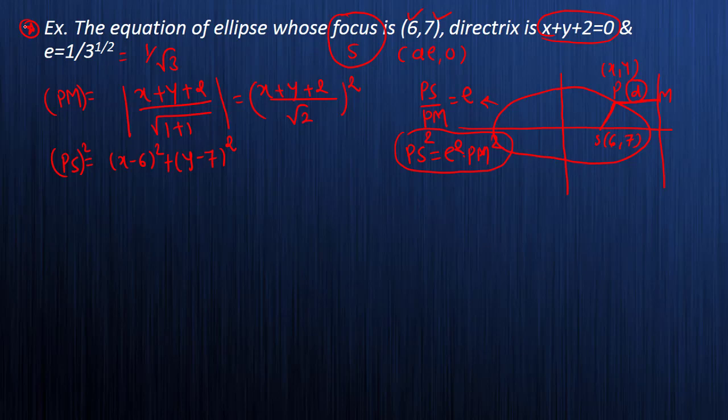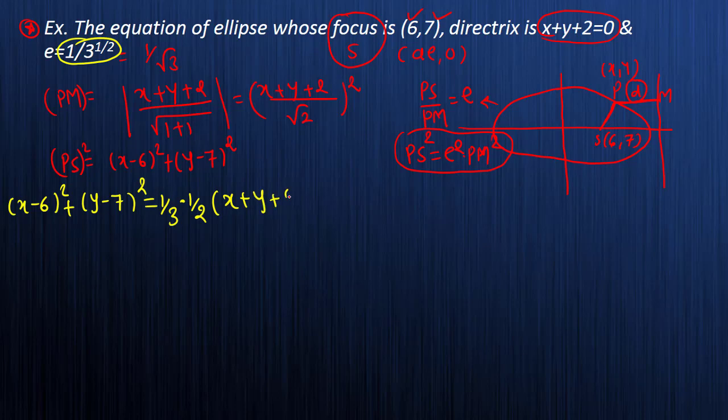So PS square मतलब ये वाला part. So it is x minus 6 whole square plus y minus 7 whole square, which is equals to E square. Eccentricity कितना दिया है? 1/√3. So it becomes 1/3 into PM square. What is PM square? इसका square कितना रहेगा? Square root का square किया तो 1/2 आ गया. Then इसका square. So it is x plus y plus 2 whole square.